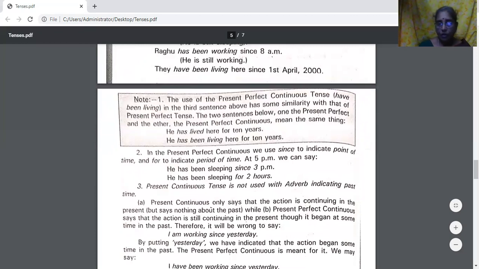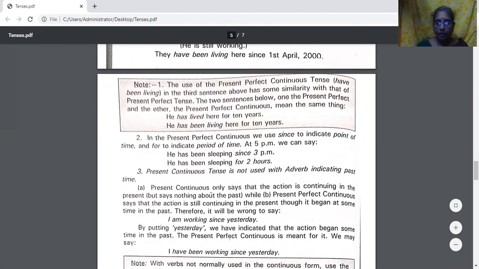Present continuous tense is not used with an adverb indicating past time. Present continuous only says that the action is continuing in the present but says nothing about the past, while present perfect continuous says that the action is still continuing in the present. Do you find the difference there? Present continuous tells that the action is continuing in the present, but it doesn't tell anything about the past. Whereas present perfect continuous tense tells that the action began in the past and is still continuing. Though it began sometime in the past, it's still continuing.